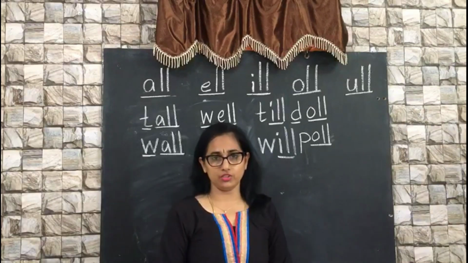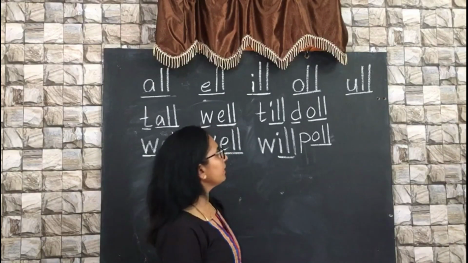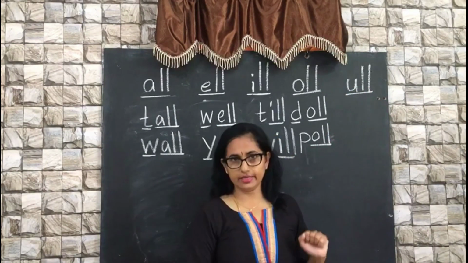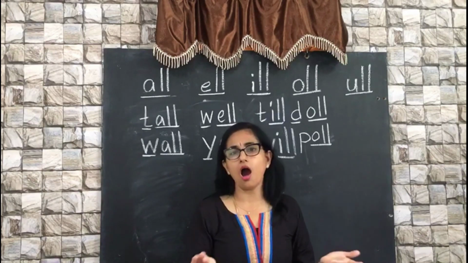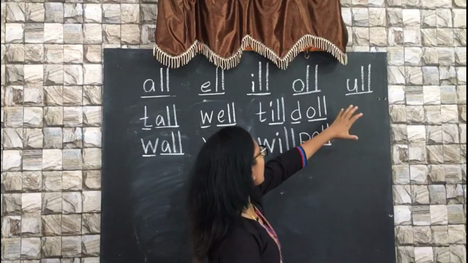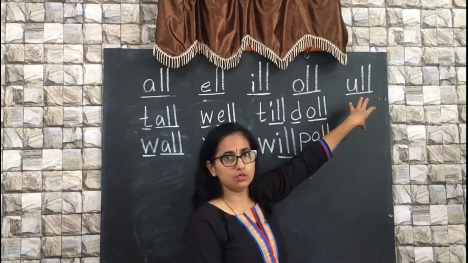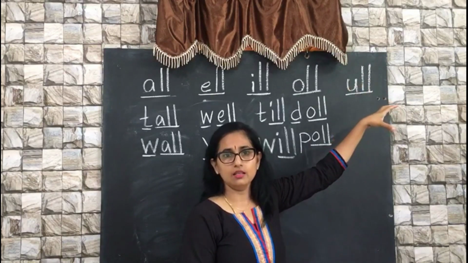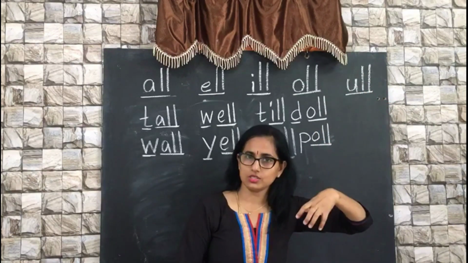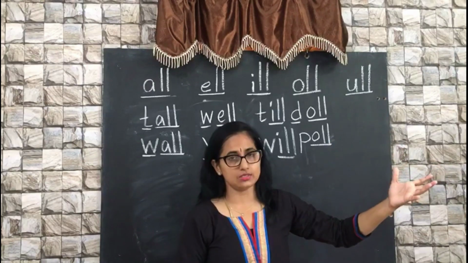Now the next combination, that's vowel U along with double L. So far we taught our kids the sound of U is uh. But when you write a four-letter word with U and double consonant L, the sound changes. Some of the sounds change.